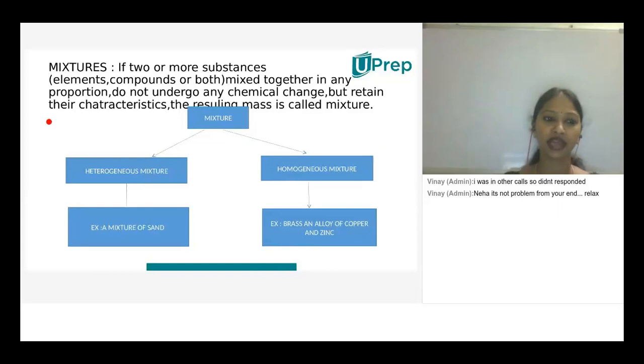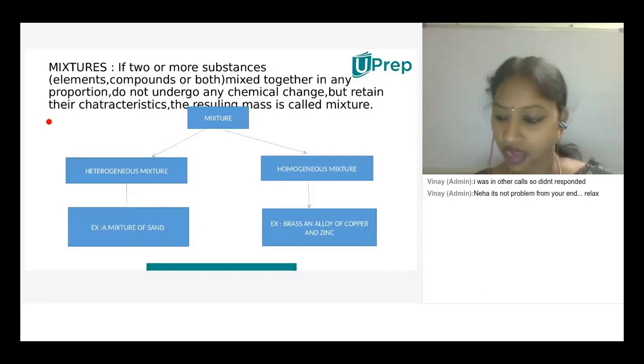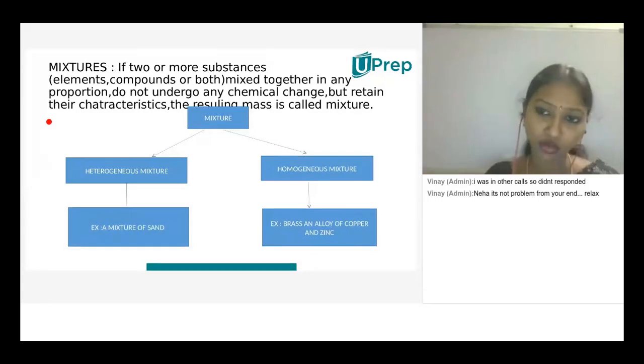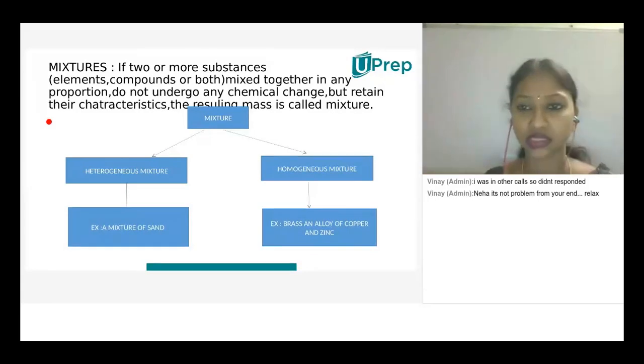If I want to mix iron and sulfur, or make a fruit salad, I'll break the fruits into different pieces and add them. We just add based on taste or flavor, like I want to take more apples. It doesn't require any proportions.